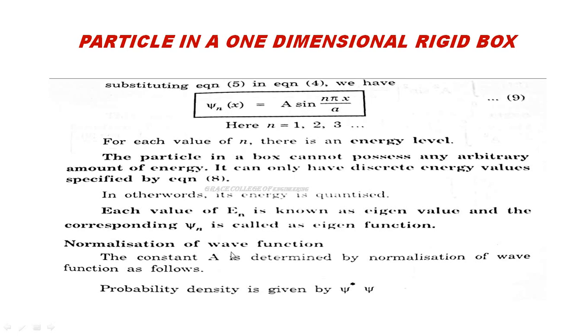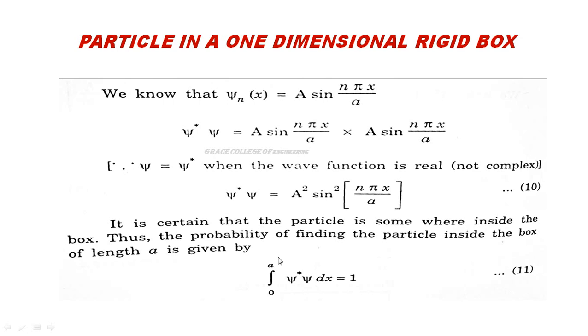Now we can find the normalization of the function also. Normalization is you have to find the probability density first. Probability density is psi star psi. So if you find psi star psi, already we know psi is equal to a sin n pi x by a. Psi star psi means again you have to put that a sin n pi x by a into a sin n pi x by a. So totally psi star psi is equal to a squared sin squared n pi x by a. Take this as equation number 10.